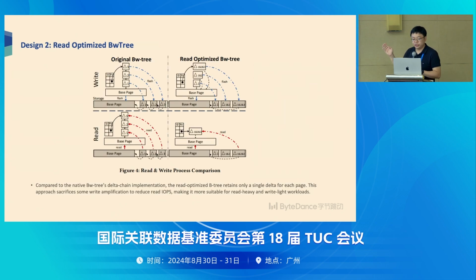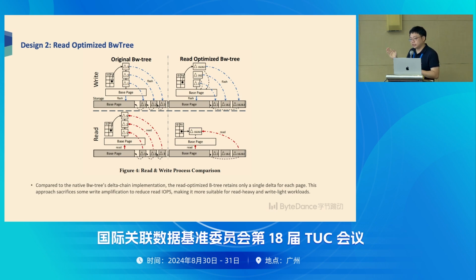Meanwhile, on the left side is the traditional Bw-tree. It's a write-friendly structure. Each time the Bw-tree is modified, we write the data to flash, to the cloud storage.